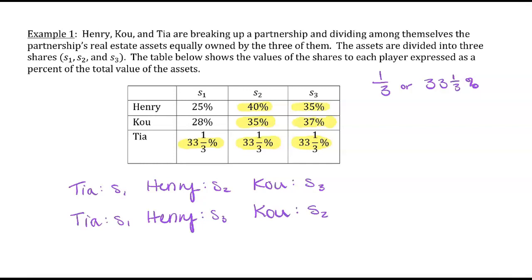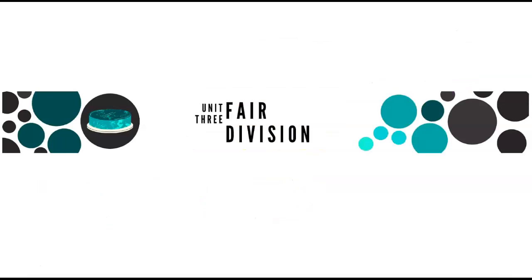Now, which one of these is the best? Consider that Henry values S2 at 40%, which is more than the valuation for S3. Koo values S3 a little bit more than S2. So the best fair division here would be to go ahead and give Henry S2, Koo S3, and Tia S1. That's this first fair share that we listed here. And that covers all of the key elements for fair division.